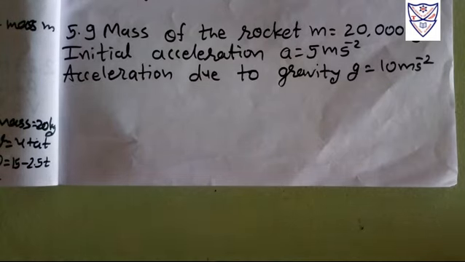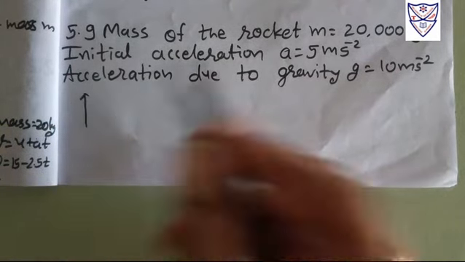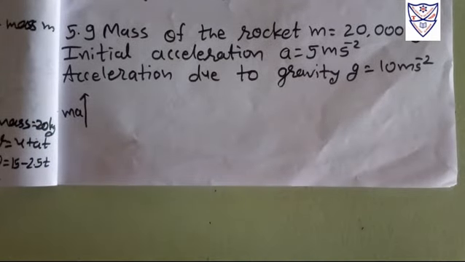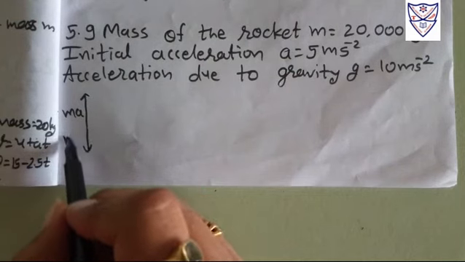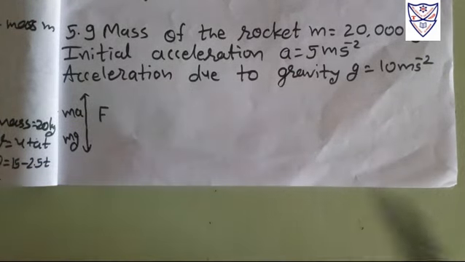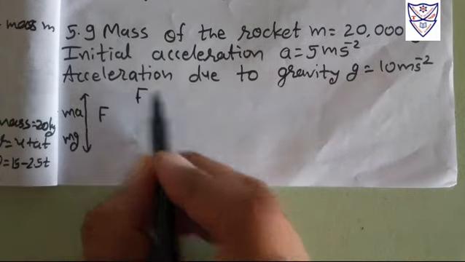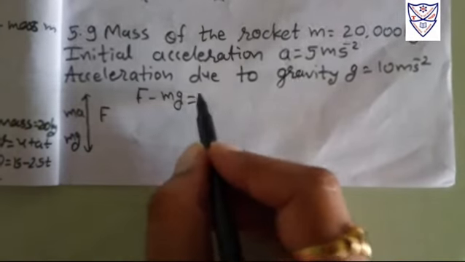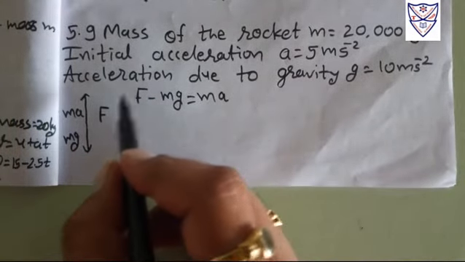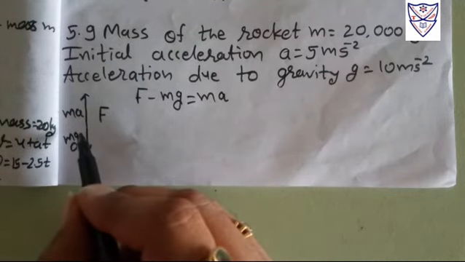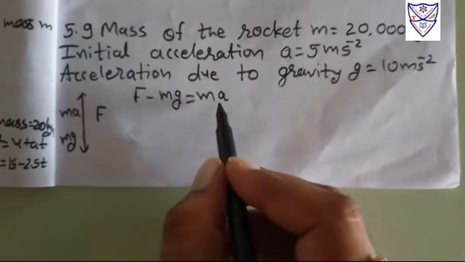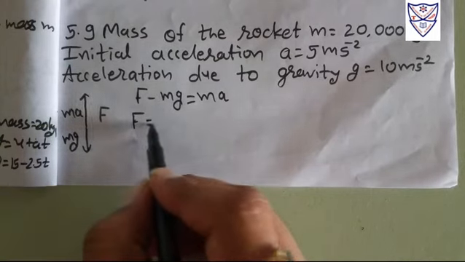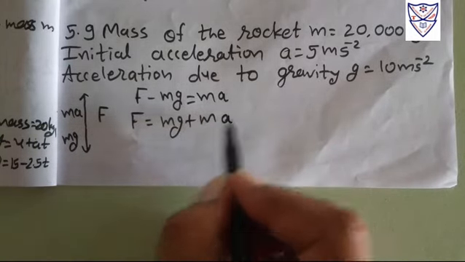So we know that there is always one force in the upward direction on this rocket, which is ma. Weight will always be in the downward direction, mg. So the net force is what we have to find, right? Starting from F, mg is always downward and the net will be ma. So the force exerted in the upward direction is our force F, mg is the weight of our rocket, and ma is the net of F and mg, right? So solving for F, we get mg plus ma, right?